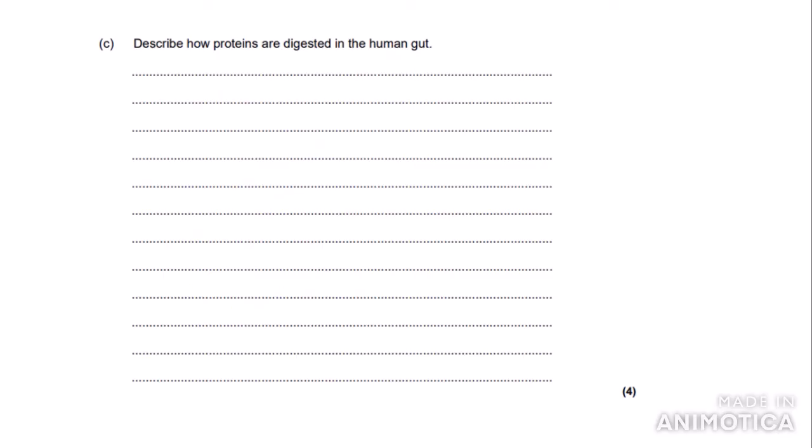Right, next question, a 4-mark question. Describe how proteins are digested in the human gut. As this is a describe question, you don't need to explain why something is happening, you just need to write what is happening. So this is what I've put.